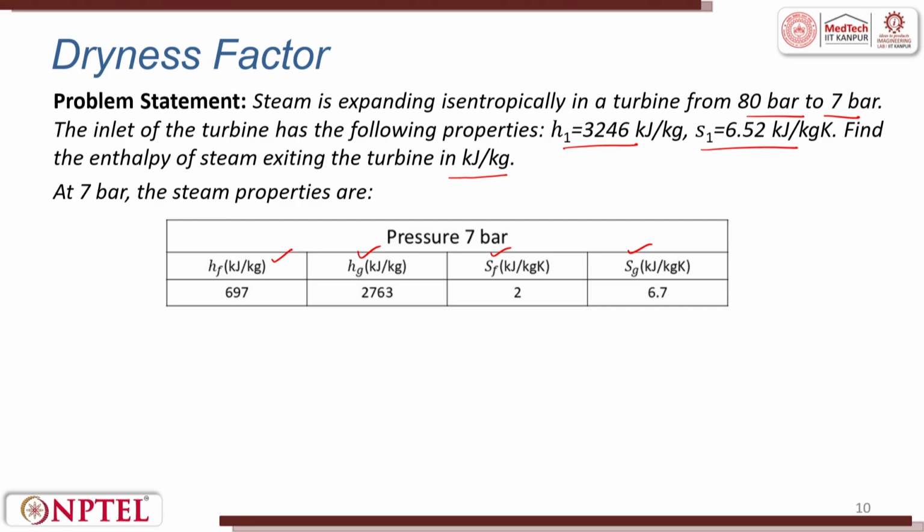Only here what we have is something like this. It is enthalpy versus entropy. So when we draw, they say the steam is expanding isentropically in the turbine from 80 bar to 7 bar.